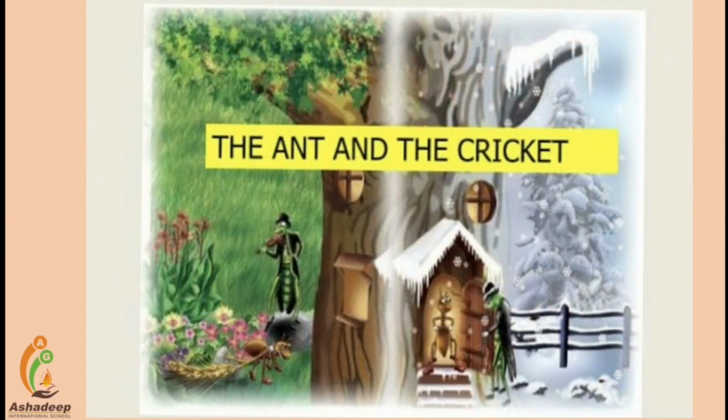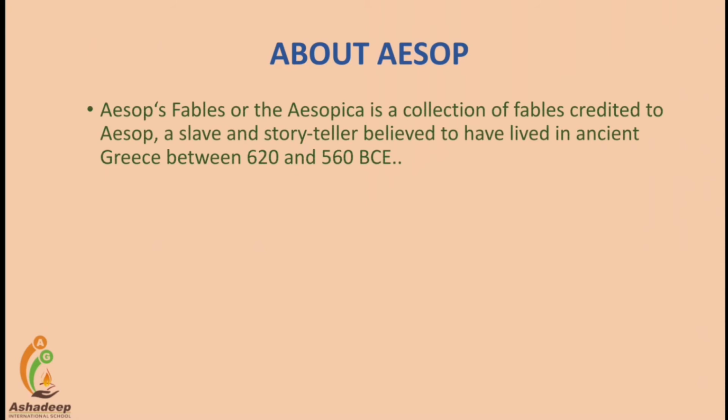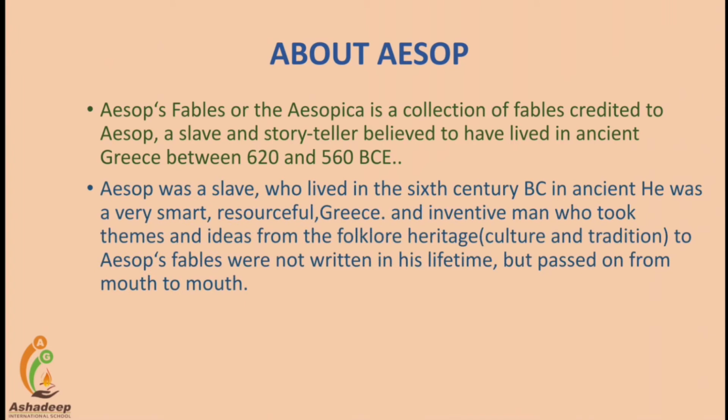Look at the beautiful image related to the poem, The Ant and the Cricket. Now, let's get the basic information about Aesop, who is a famous poet. Aesop's fables, or the Aesopica, are a collection of fables by a man known as a slave and storyteller who is believed to have lived in ancient Greece between 620 and 560 BC.